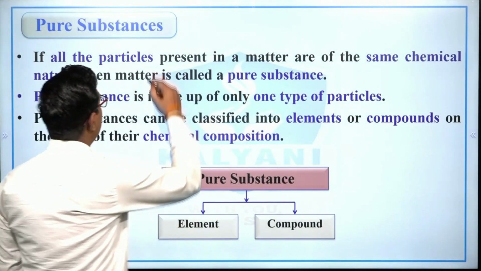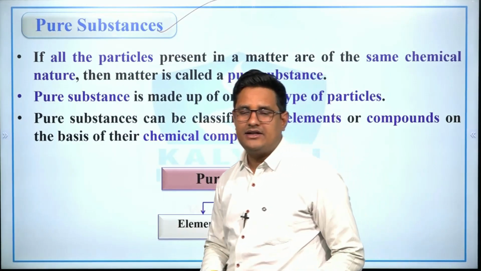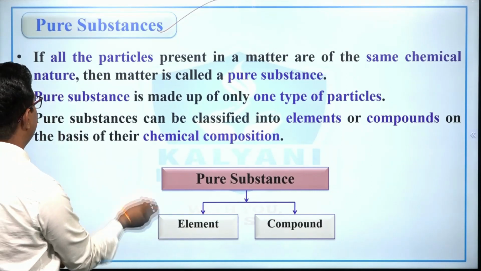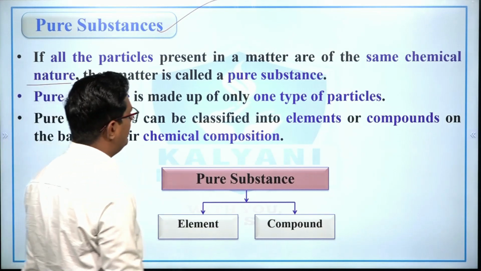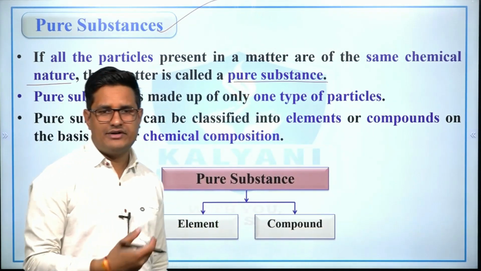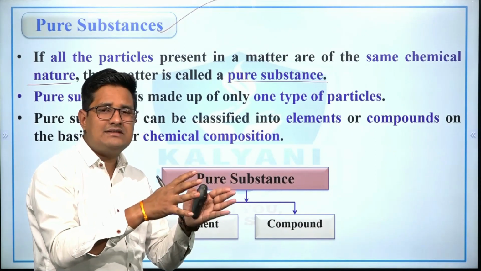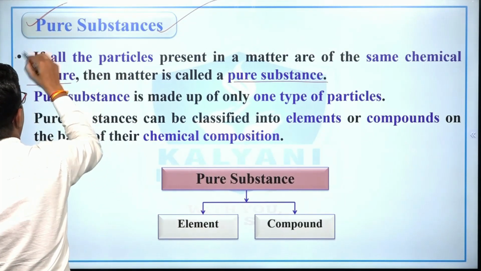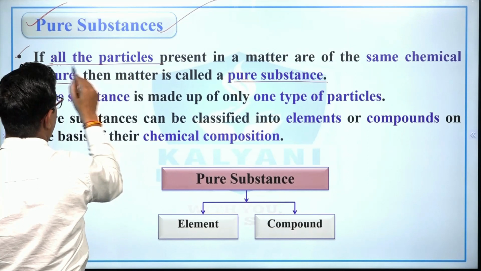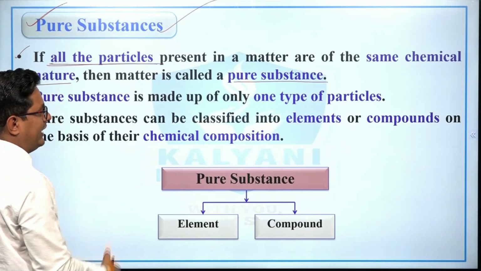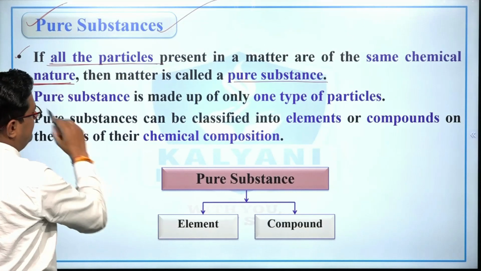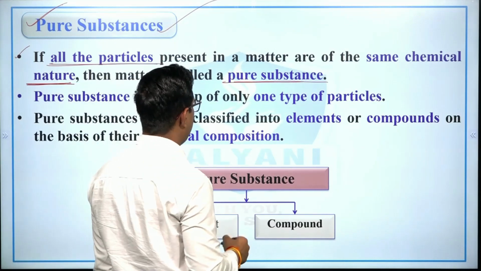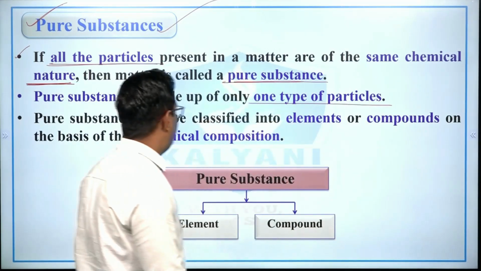So the first is pure substance. If all the particles present in a matter are of same chemical nature, right, then the matter is known as pure substance. Or in other words, we can say that if a matter has same type of particles, then this matter is known as pure substance. Pure substance is made up of only one type of particles, right?